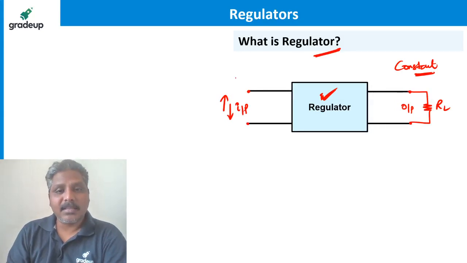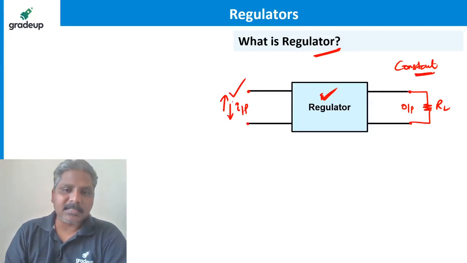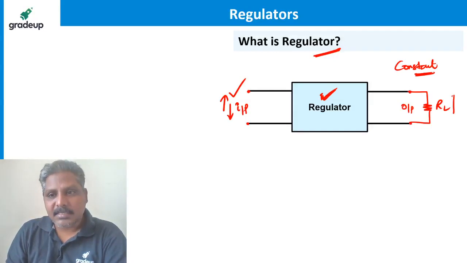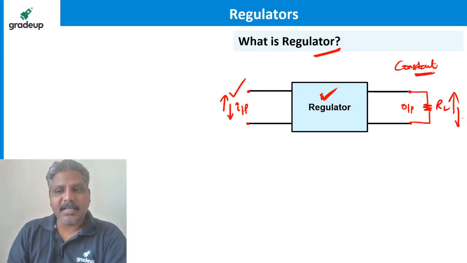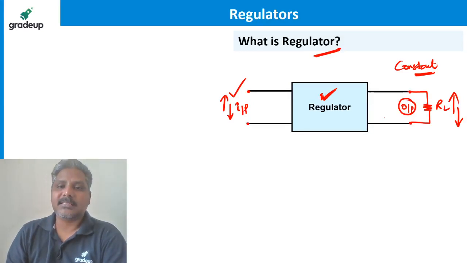Not only this. Let's say the input is constant, but if the load changes, if the load increases or decreases, the output should still be maintained constant. That is the circuit called a regulator. Got it? What is a stabilizer?